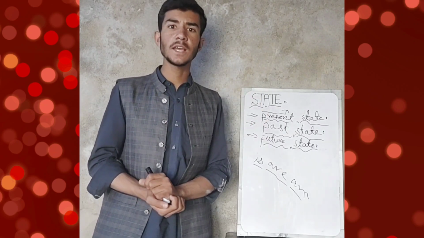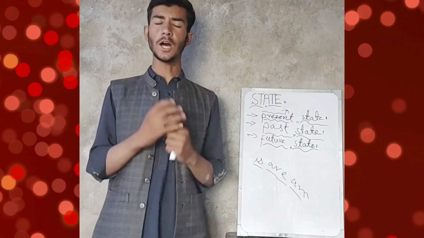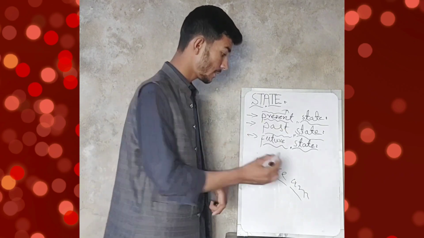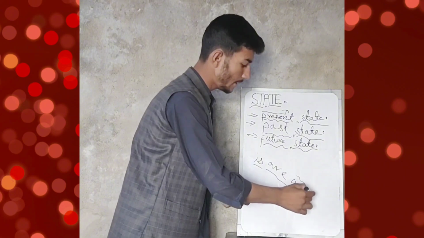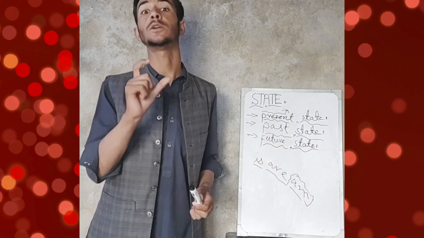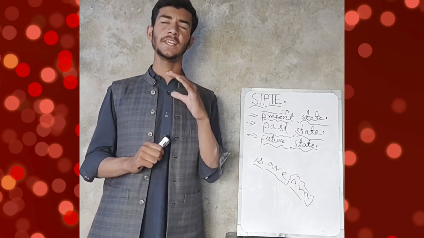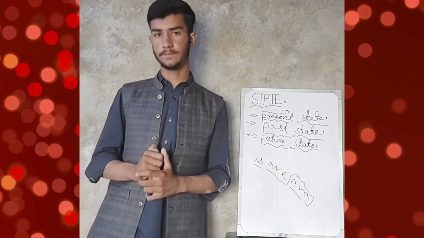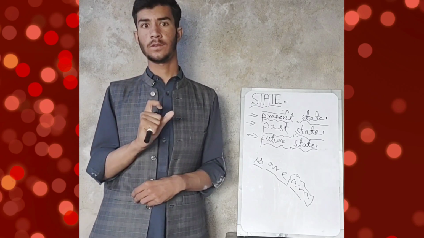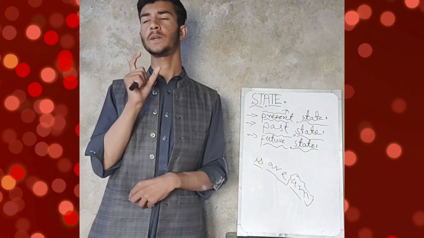For example, I am saying that I am able student. In this sentence, there is am. So am shows us present state. So this is our present state. Second, I am saying that he is talented boy. Now there is used is, which also shows us present state. So this is our present state.